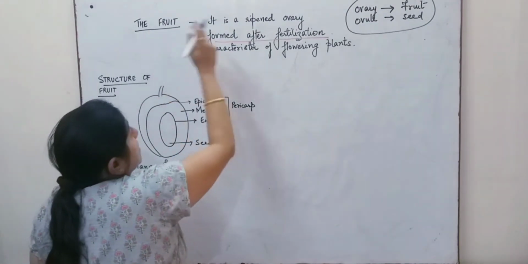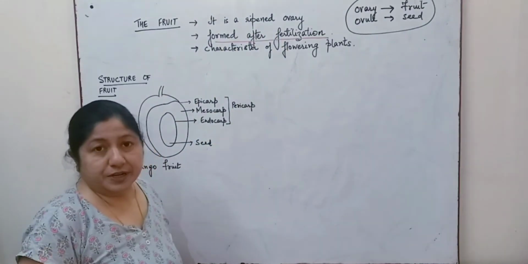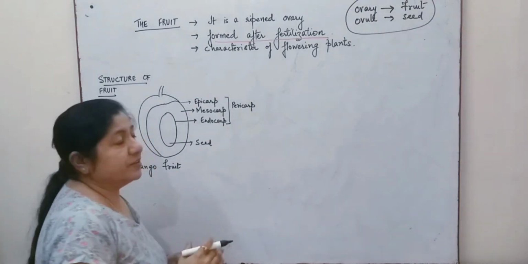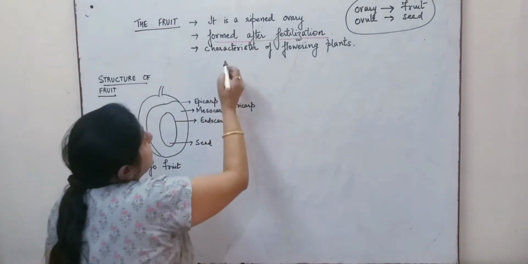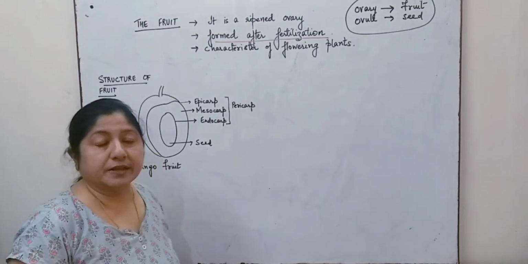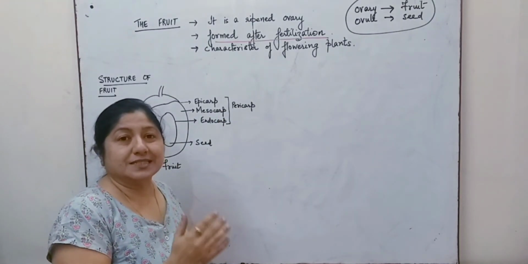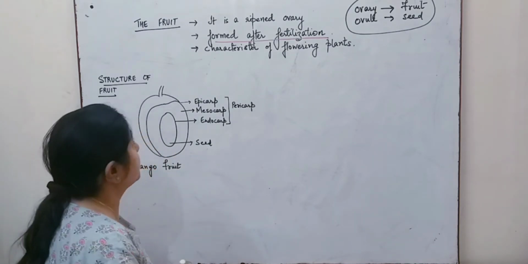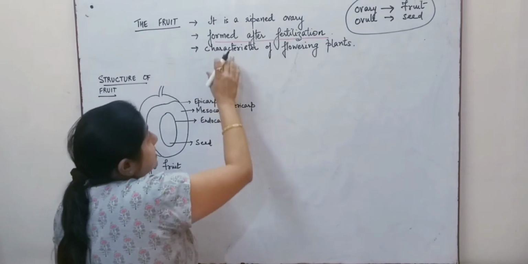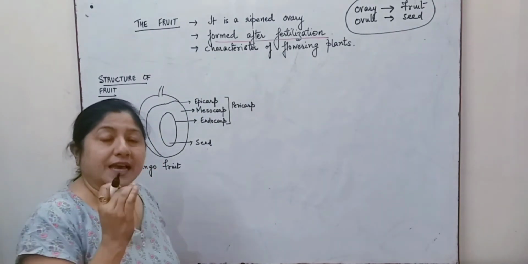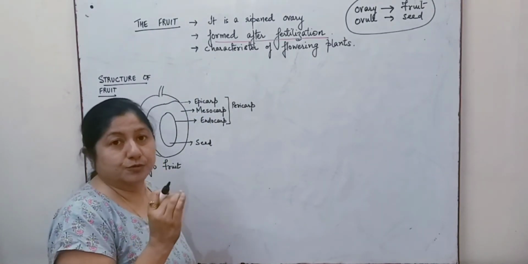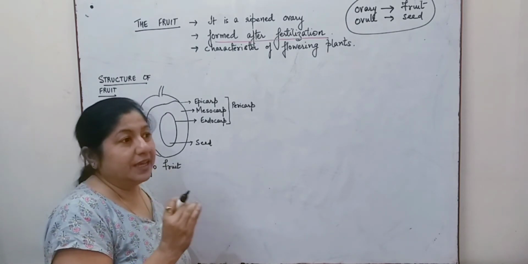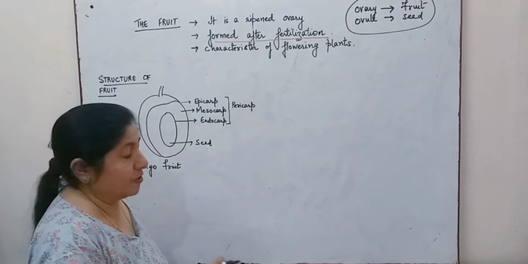So we say a fruit is a ripened ovary. That means after the fertilization has been done, the ovary will develop into fruit. And it is a characteristic of the flowering plants because the fertilization happens through the sexual method of reproduction. Now, in certain cases, we find that the formation of a fruit takes place without actually the fertilization process.